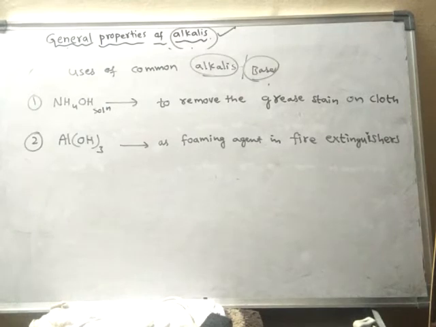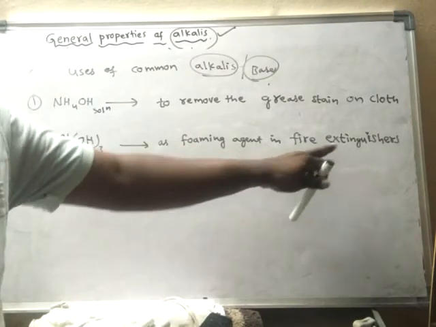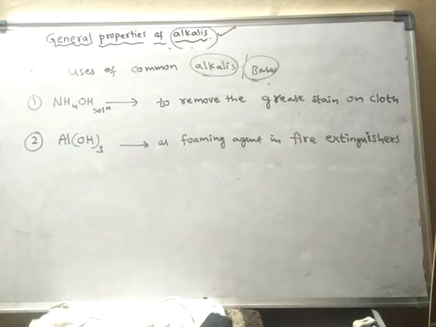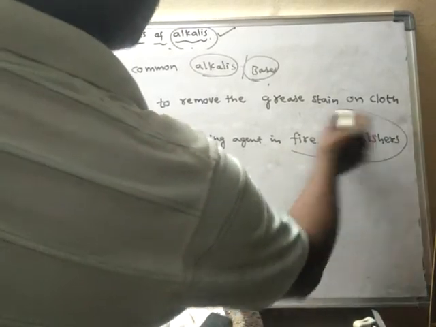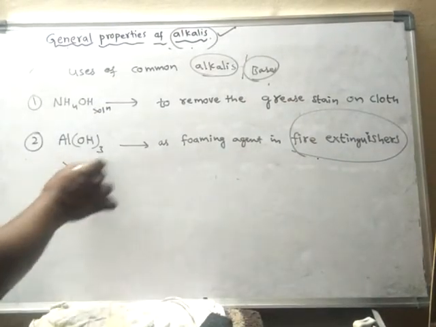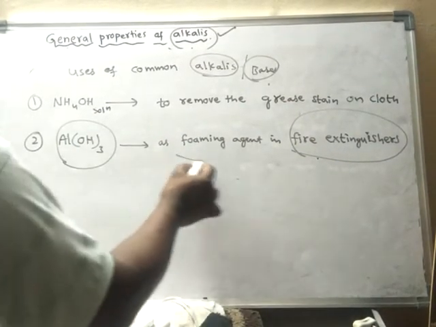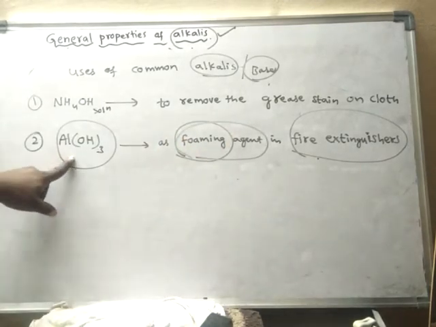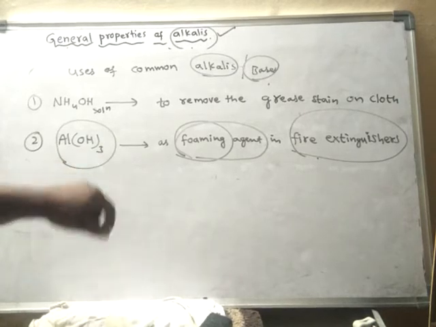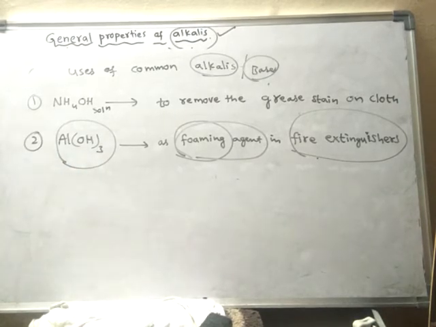What are fire extinguishers? Extinguishers means to put out fires. So there are some equipments that put out fires. In those equipments we will use aluminum hydroxide. What happens? They produce a foaming agent. That means this aluminum hydroxide will produce foam of carbon dioxide particularly.